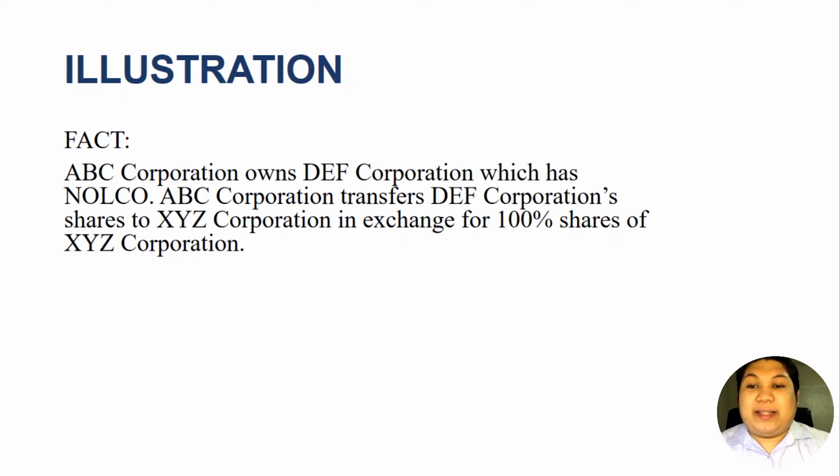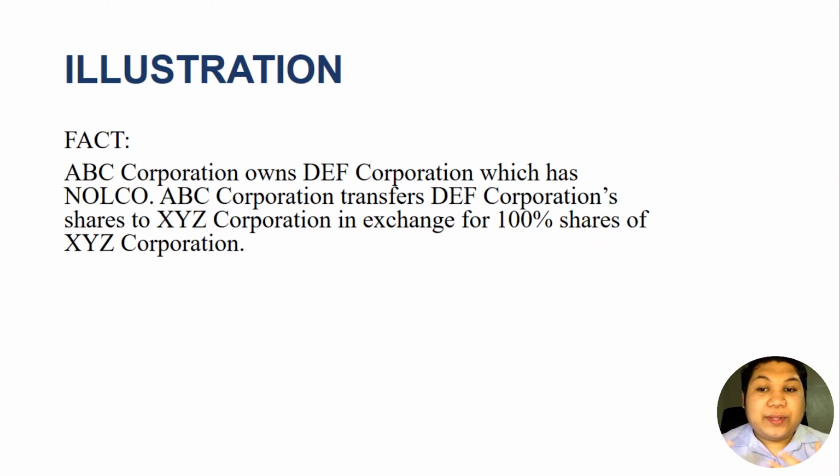So ABC Corporation is the parent and DF Corporation is a subsidiary of ABC Corporation. This DF Corporation has NOLCO. Okay? And then the parent company, ABC Corporation, transfers its shareholdings in DF Corporation to XYZ Corporation. And in return for that transfer, ABC Corporation received 100% of XYZ Corporation.